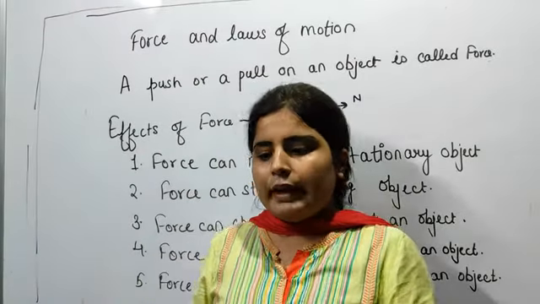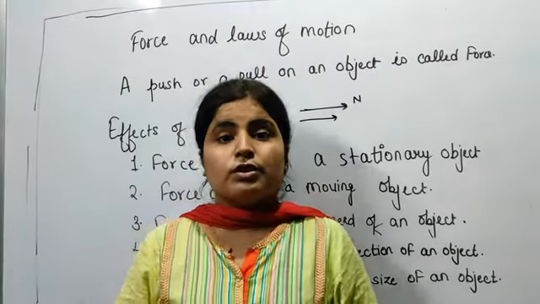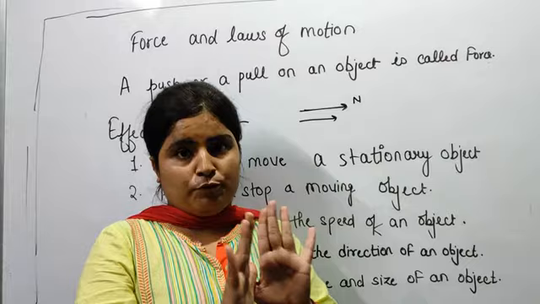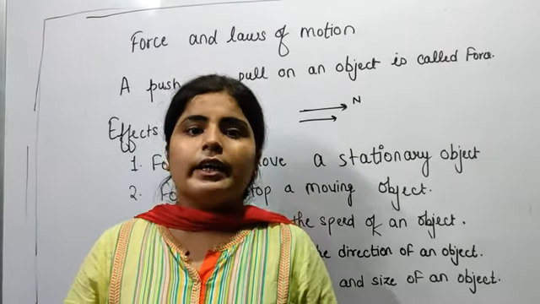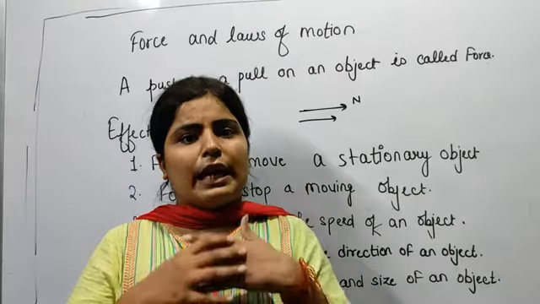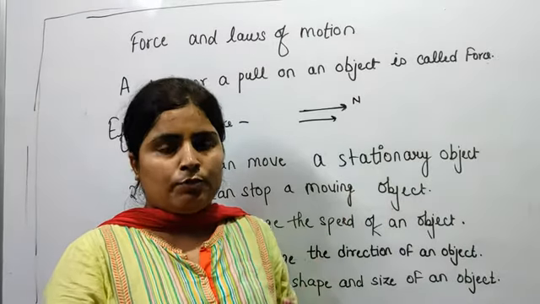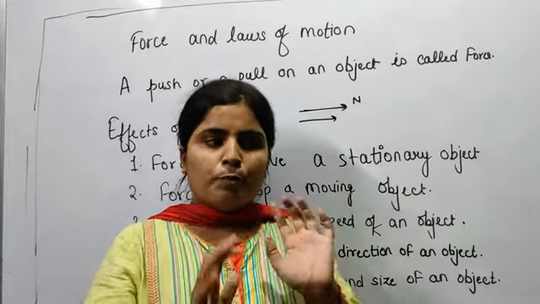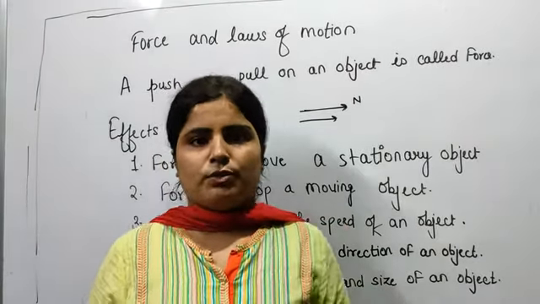So finally, what we have discussed in this session is what is force. A push or a pull on an object is called force. And force is a vector quantity. It means that it has direction as well as a magnitude. What is the direction of the force? The direction of the push or a pull on an object is the direction of the force. The direction of the push and the direction of the pull is also the direction of the force.